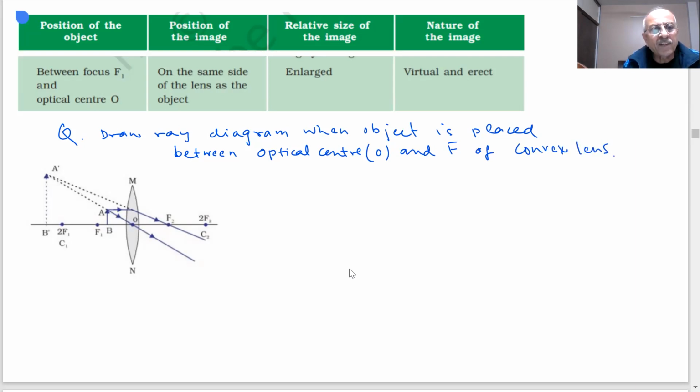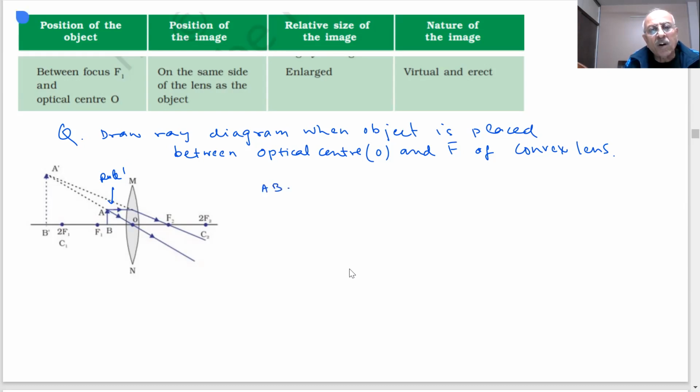Now you can see this is the object. What rule am I using? Parallel to this, rule 1. This is my rule 1, student. A ray parallel to the principal axis will pass through the focus. The second rule: a ray passing through the optical center goes straight without any deviation. No refraction takes place when it passes through the optical center. So if I extend them backward, as shown by the dashed line, you are getting an image.